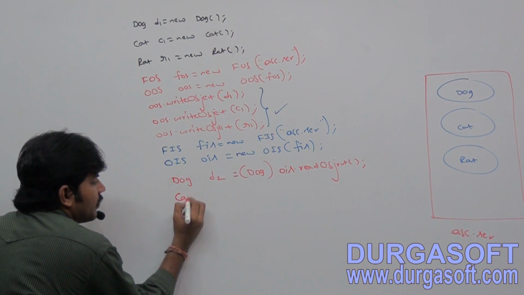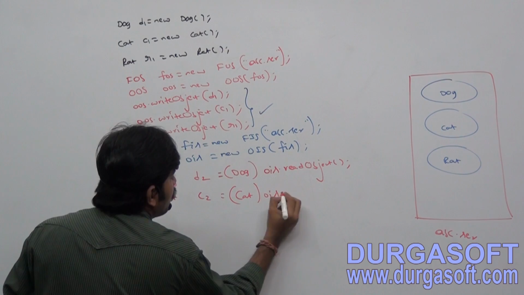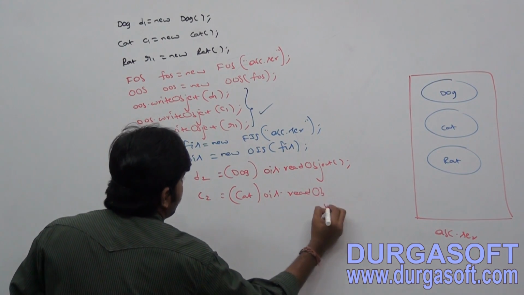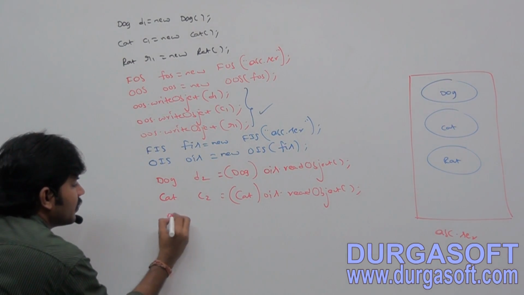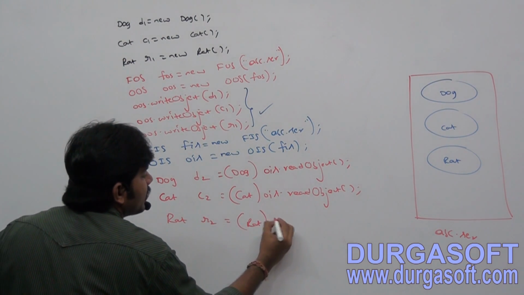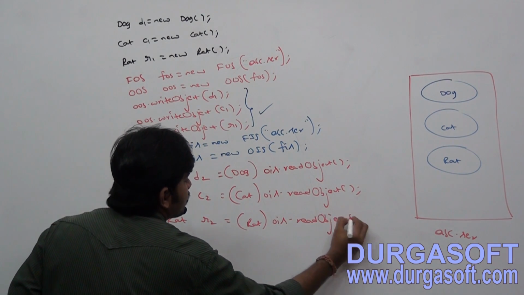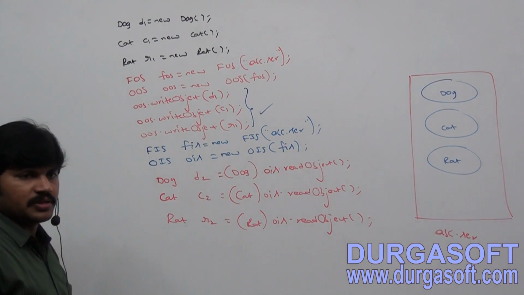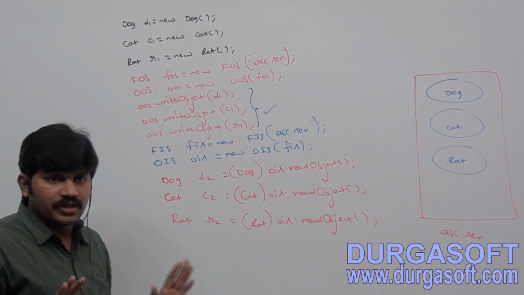The next one: Cat c2 = (Cat) ois.readObject. Next, Rat r2 = (Rat) ois.readObject. Are you able to understand?